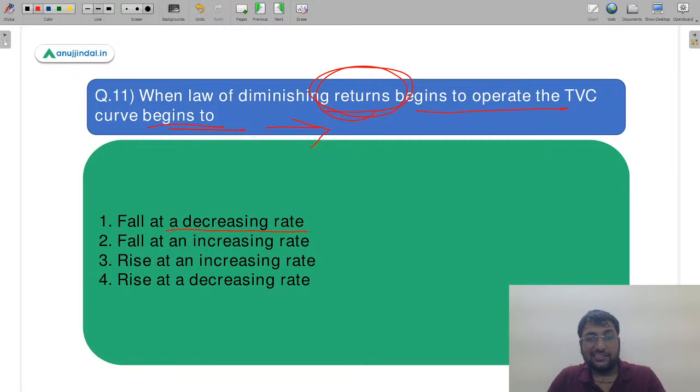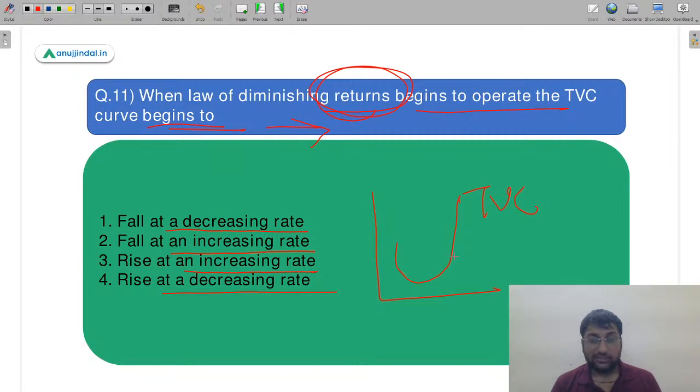First, fall at a decreasing rate, fall at an increasing rate. So what will happen to TVC during the time of diminishing returns? ये हमें बताना है. Rise at an increasing rate और rise at a decreasing rate. बहुत आसानी से law of diminishing returns के टाइम पे TVC का एक डायग्राम बना के देख लीजिए. You will get to know what is happening at TVC. Very, very basic. कई बार डायग्राम से ही आपको क्वेश्चन का पता चल जाता है. You get to know the answer.